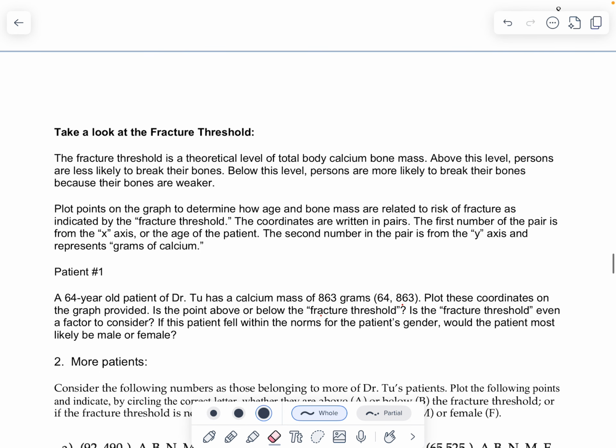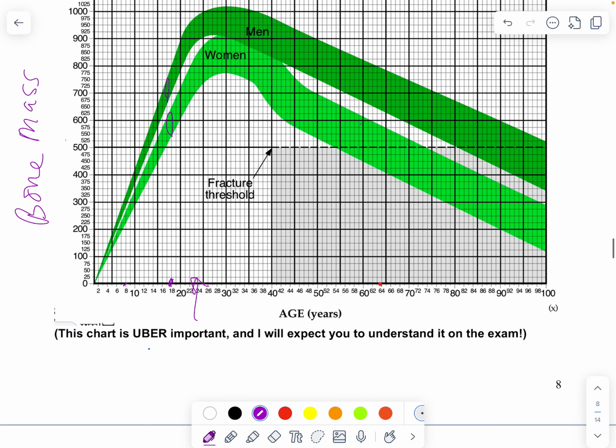All right, so let's go with patient number 1 right here. We've got a 64-year-old patient who has a bone mass of 863. So let's plot that. 64 years old, so right here, and then follow that up to 863, and we're going to be about right here. Well, that's not in anything. This is either a fairly strong male or a really strong female.